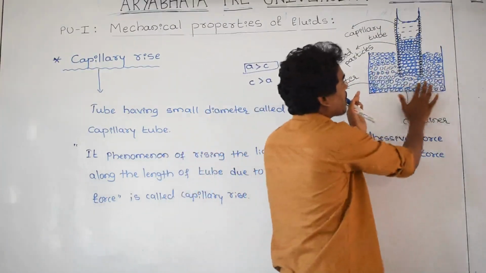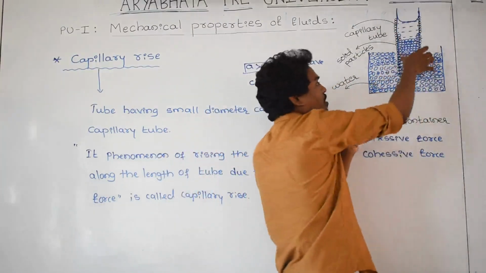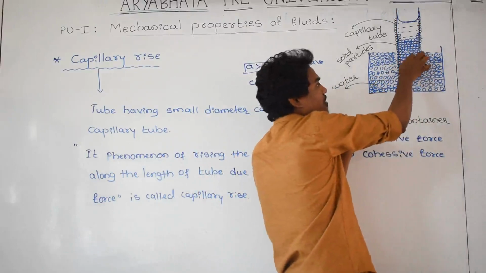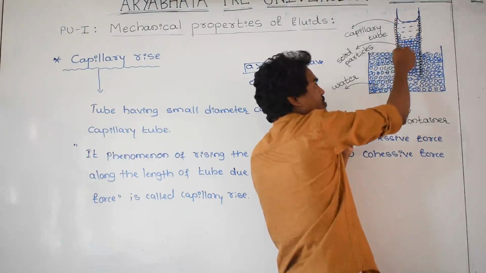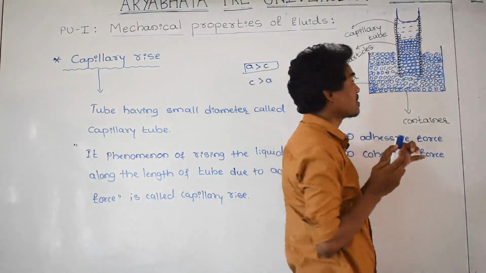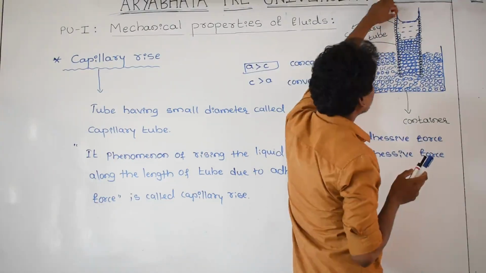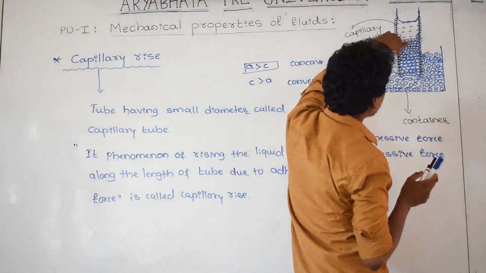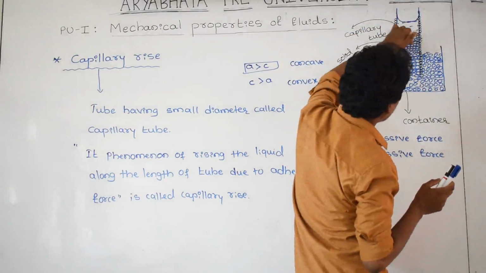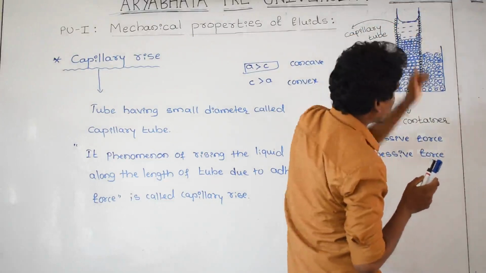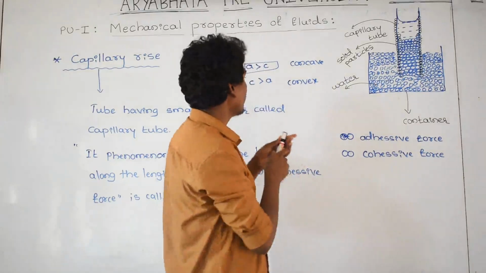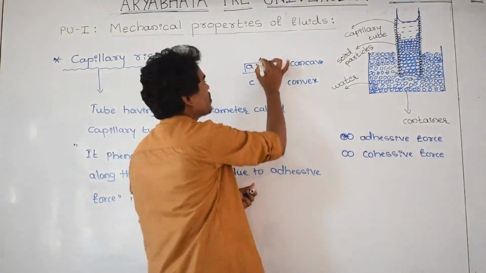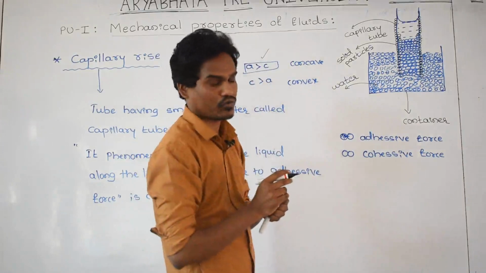This is the liquid particles and this is the capillary tube. The black particles I indicated are called solid particles. Solid particles are nothing but the tube particles. The blue colored ones are called liquid particles. As you know very well, take this condition: adhesive force is greater than cohesive force.